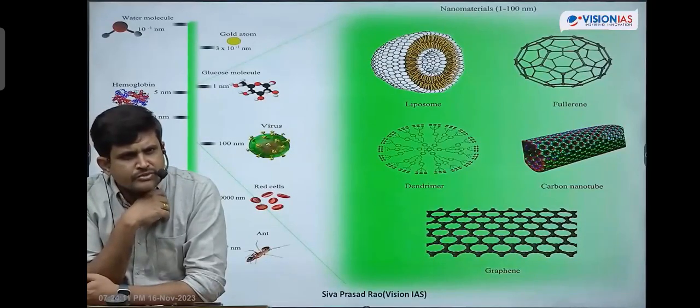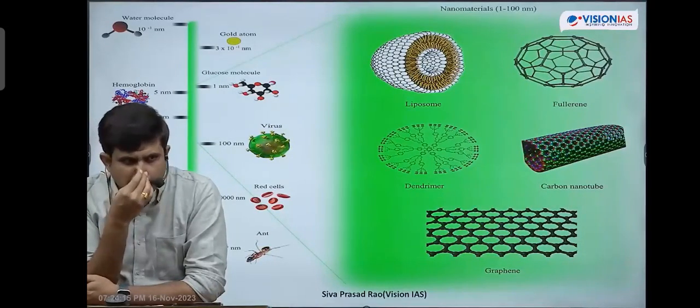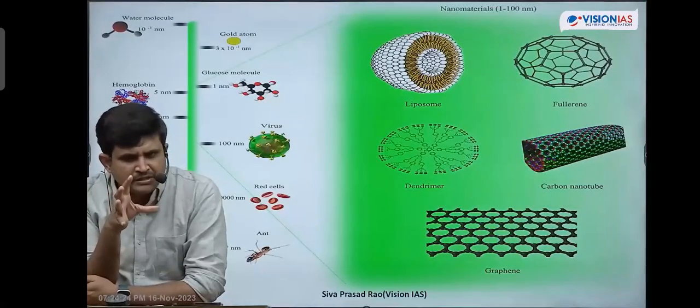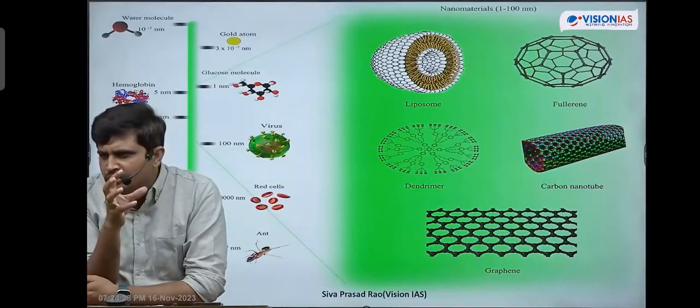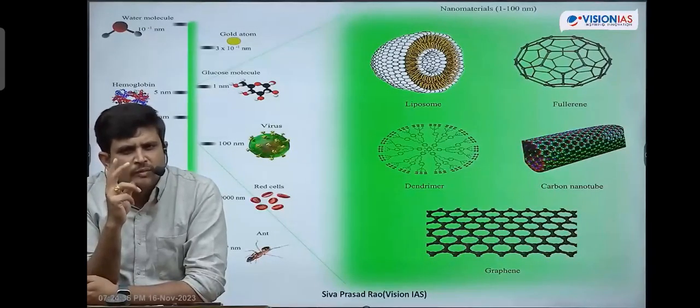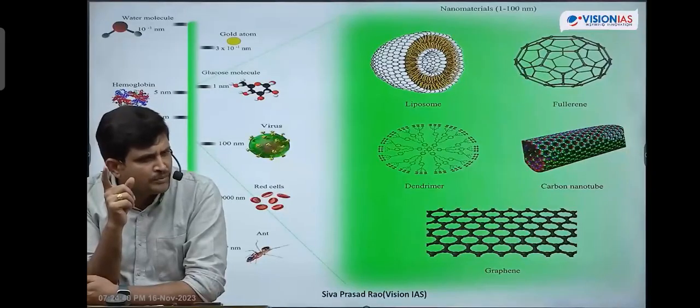Friends, did you understand what multidisciplinary as well as interdisciplinary means? Is it clear up to this? So that is why 10 to the power of minus 9 size matters: at that particular size, all the atoms, molecules, and macromolecules behave in a different manner. And what are the approaches of nanotechnology? What are the two methods? Top-down approach and bottom-up approach.